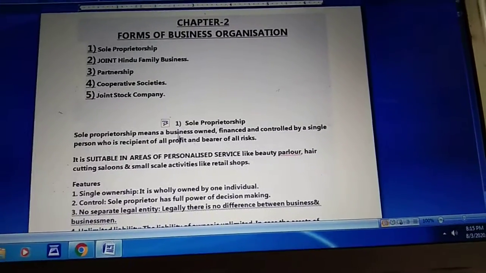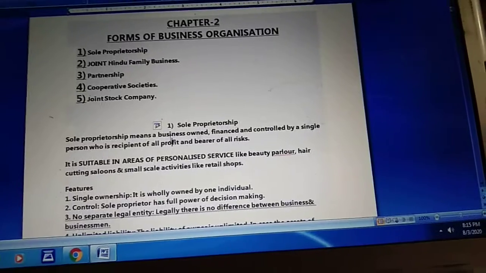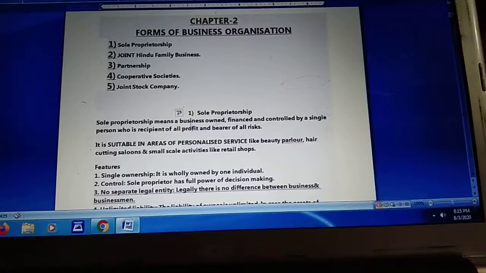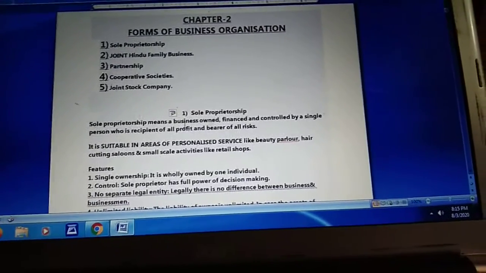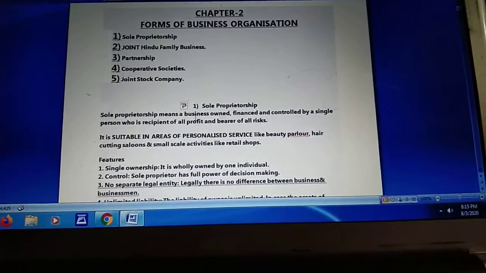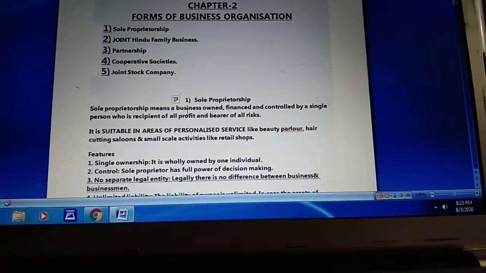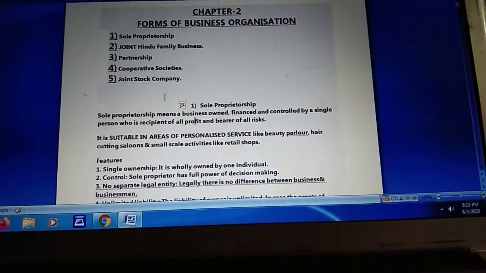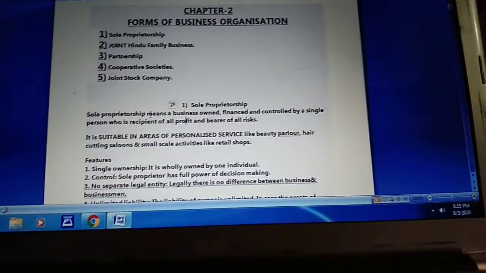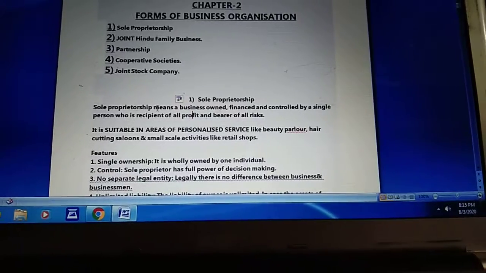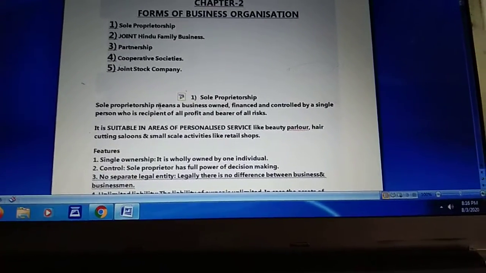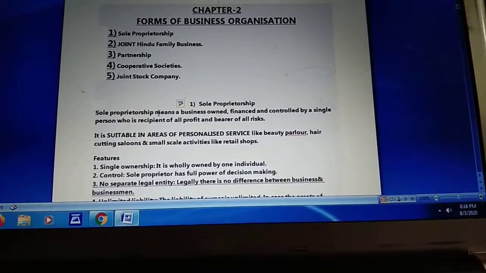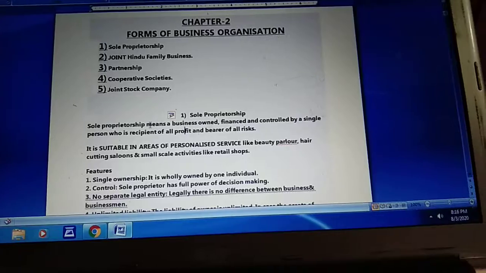Sole proprietorship is a very popular form of business organization, and it is suitable for small businesses, especially at the beginning of the business. It means whenever we have to start a business in the initial years, where we have a small amount of finance and less experience, at that time we can go with the sole proprietorship. But what is the actual definition of sole proprietorship?